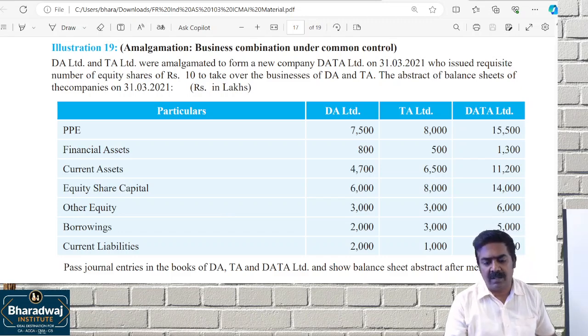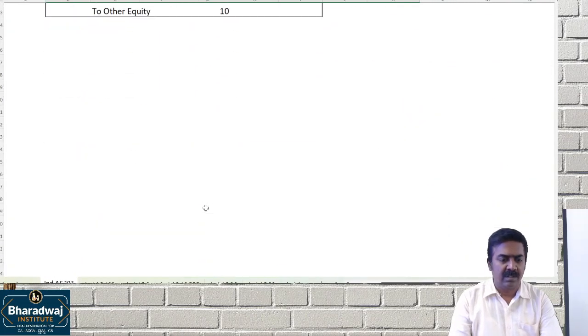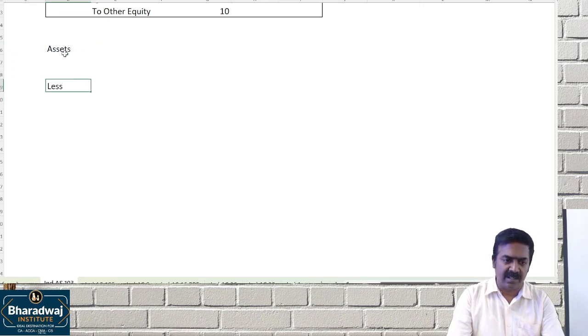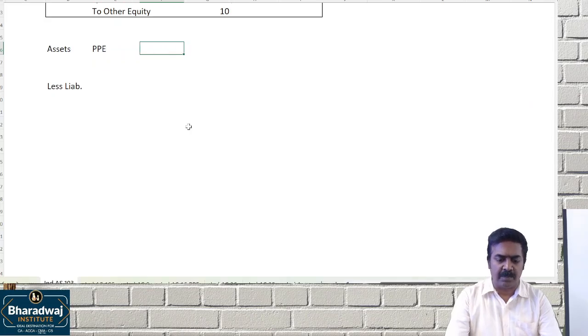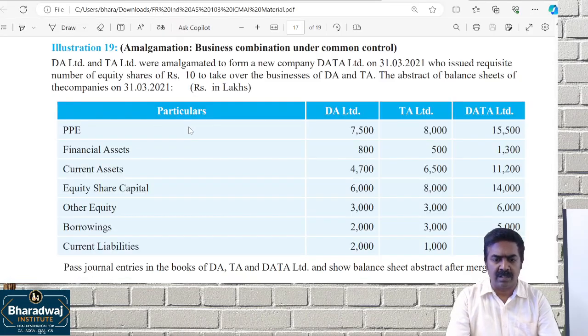9,000 and 11,000 will come. Let me also work out. There are two methods of working. Since no revised value is given, only book value, we can take the first route, the assets minus liabilities route. What are the assets given? Plant, property and equipment 8,000 and the other one 7,500.